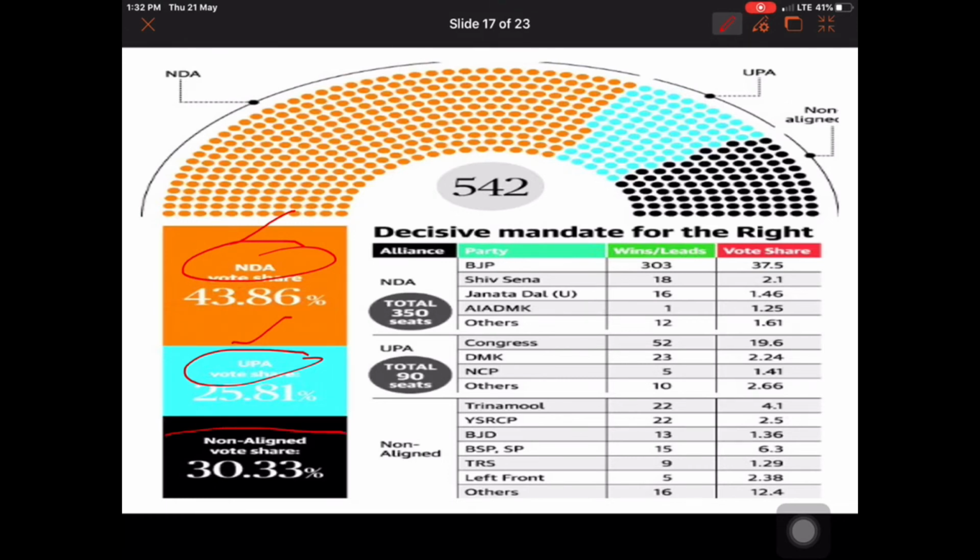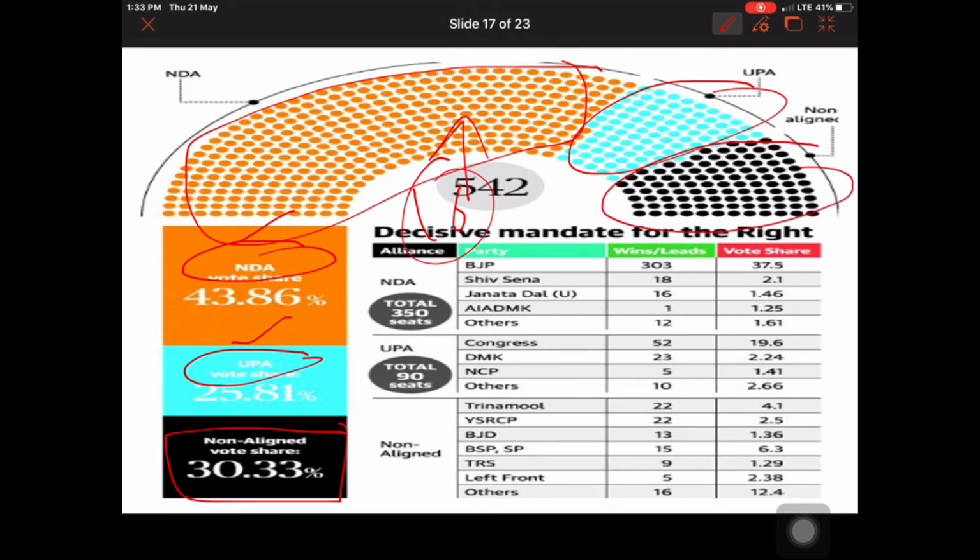And third is non-aligned. Non-aligned means those who are not at all part of these above two alliances. So here you can see that the saffron color is showing the votes or MPs of the BJP. The saffron color is not only of the BJP, that is the full NDA, which has many other parties also. I think a total of 16 parties make up the NDA. Similarly UPA has this blue color, and last but not the least, in black color are those parties that are not at all part of these two alliances.